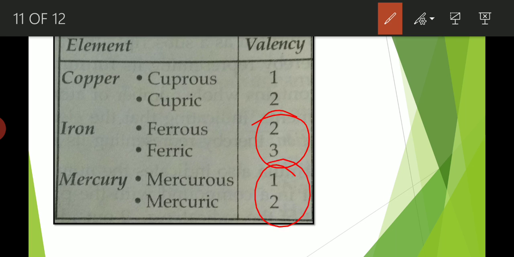Again, in case of mercury, 1 is smaller than 2, so it's mercurous, and 2 is greater than 1, that's why mercuric, the IC suffix, is added. Clear? So whenever there are variable valencies, for the smaller valency we add OUS, and for the greater valency we add IC.